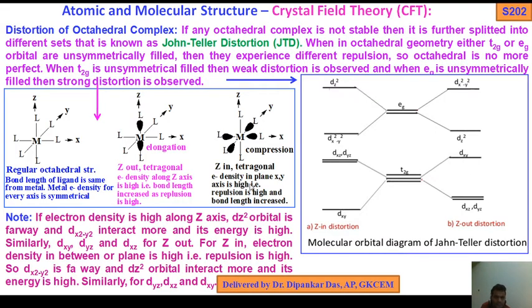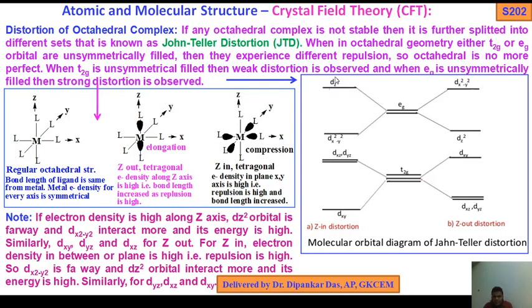Now come to Z in compression. That was elongation; here it is compression. Electron density in the xy plane, the x and y axes, is high, and bond length is increased. That means the dxy and dx square minus y square orbitals are far away from the metal, and the dz square, dxz and dyz orbitals come closer to the metal, and their energy has been increased.